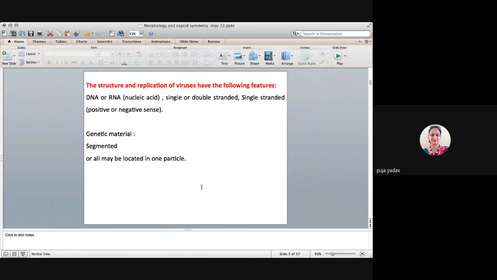The viruses have genetic material either in the form of DNA or RNA, and DNA or RNA can be single stranded or double stranded, or it can be circular or linear. The genetic material can also be segmented, occurring in different segments, or it may be located in one particle.